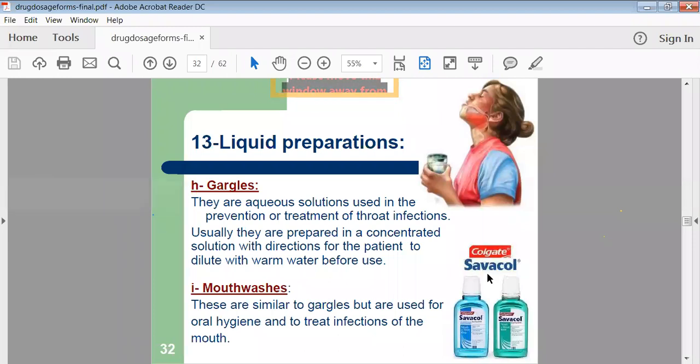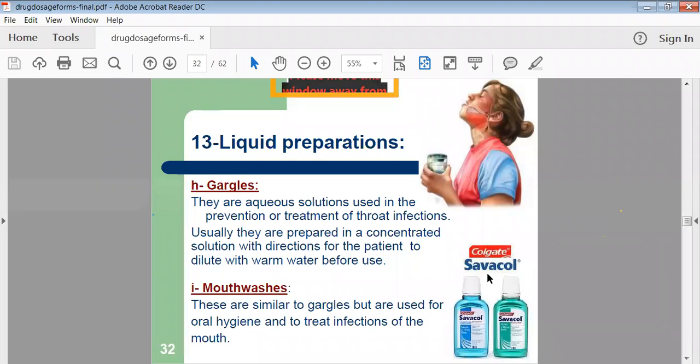When we want to use such gargles, we take them along with water, make the gargling action inside the throat cavity, and throw it out. So we use these gargles only for rinsing the mouth. These gargles should not be swallowed into your stomach. After gargling, we have to throw it out.